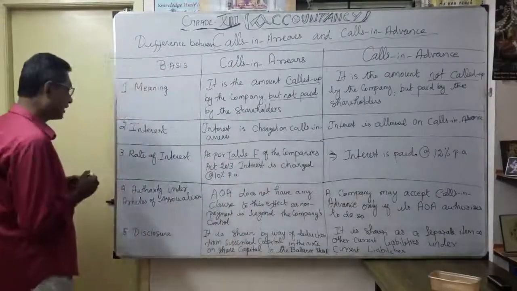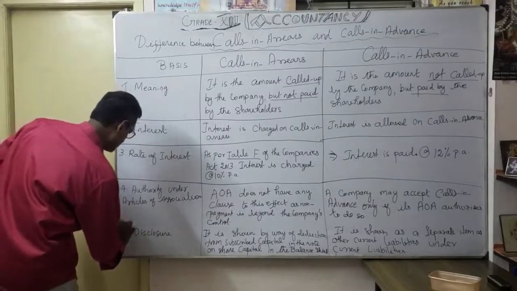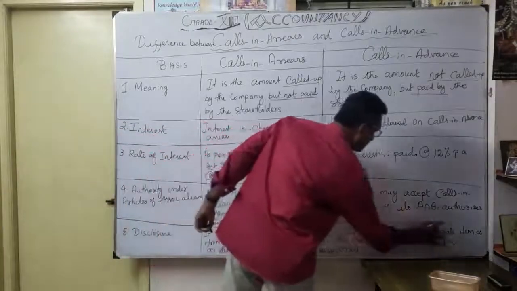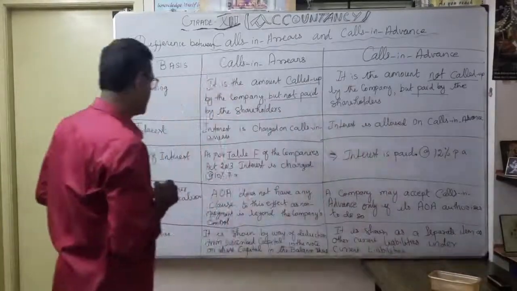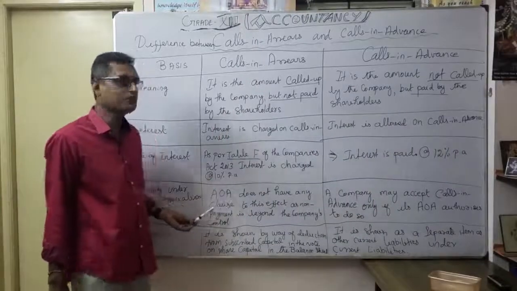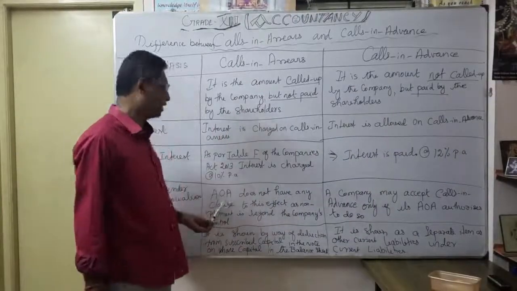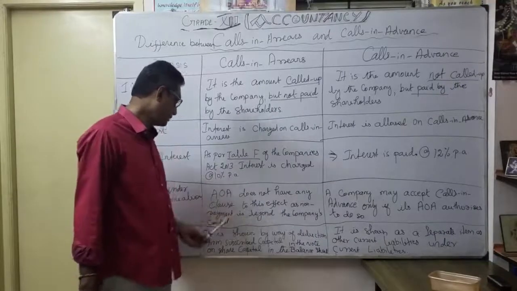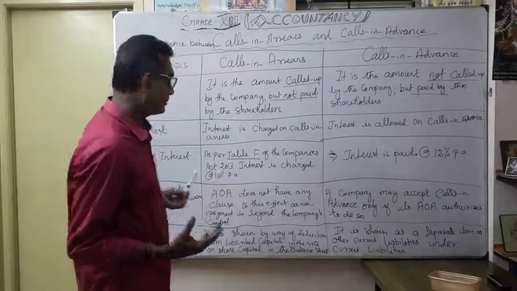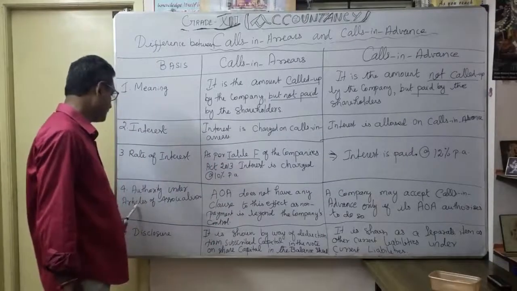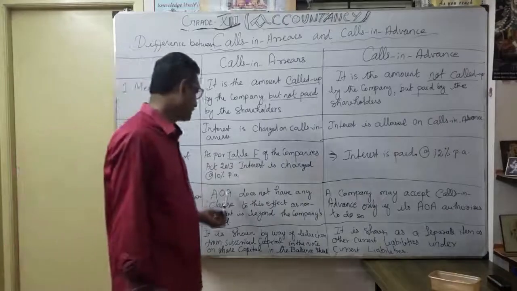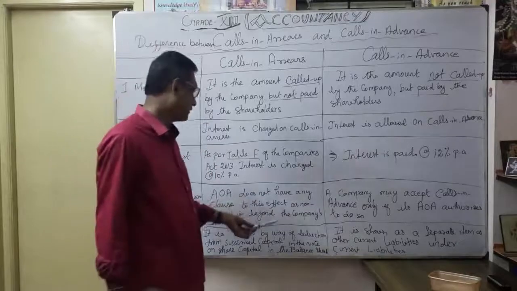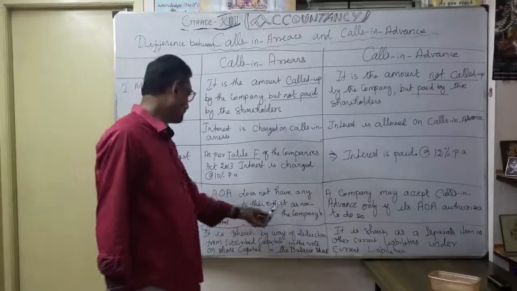And the fourth one, authority under articles of association. Okay, it's a very important one. Authority under articles of association. What is that? The articles of association do not have any clause to this effect, as non-payment is beyond the company's control. So here they do not mention anything about the authority under articles of association. The articles of association do not have any clause for this effect as non-payment is beyond the company's control.